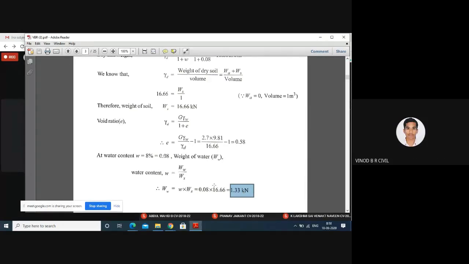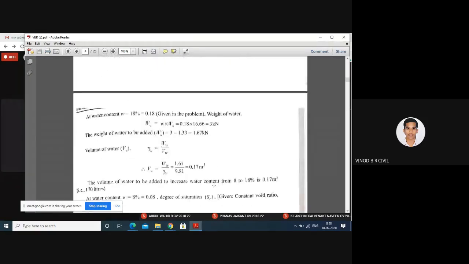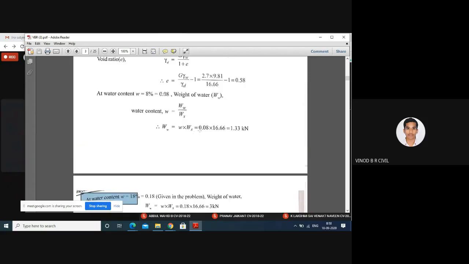Thank you. In the next step, the water content is 18%. In the problem, they gave two conditions: one is 8% and another is 18%. We already calculated the 8%.